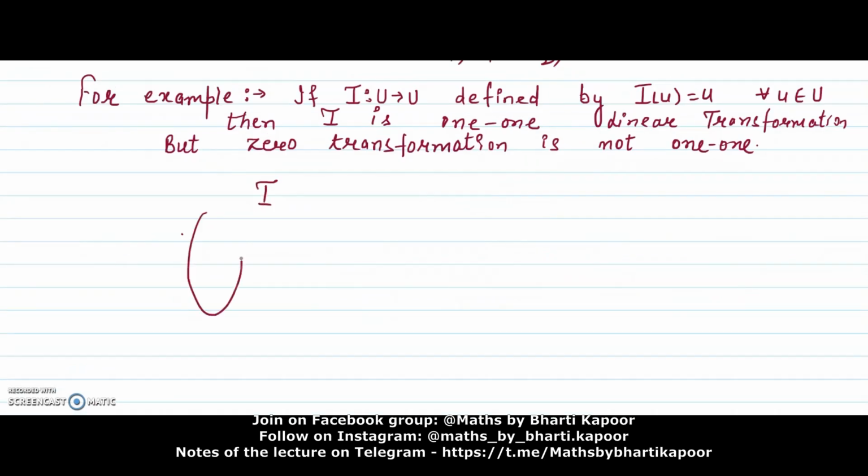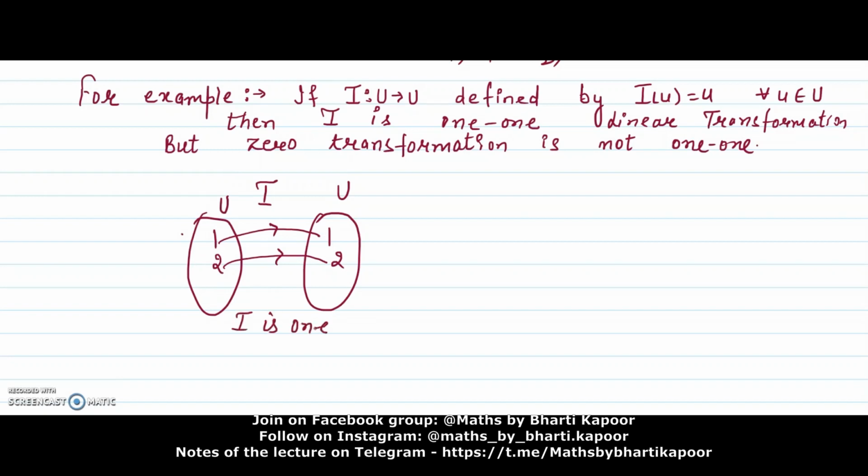Let I from U to U be an identity linear transformation. Suppose 1 is an element of U, then under the identity transformation, image of 1 will be 1 only. For example, 2 is another element of U, then image of 2 will be 2 only. This is how the identity transformation has been defined. So you can see that if the elements of U are different, then its images are also different. For different elements, images are different. So I is a 1-1 linear transformation.